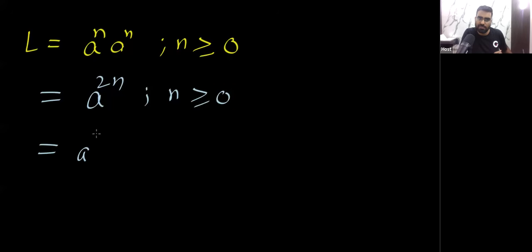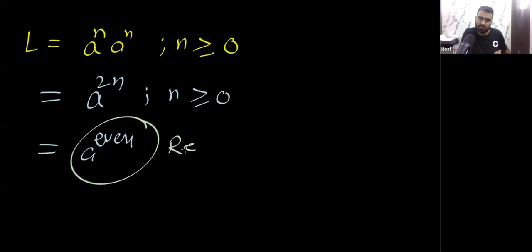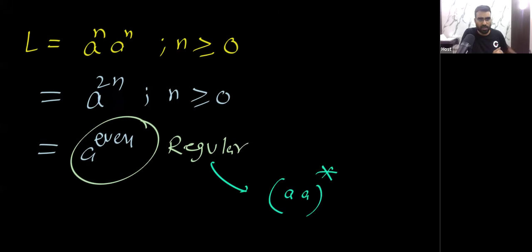Yes or no? Some students can think like this, that there is a power n, a power n, there is comparison, so this is non-regular. But actually you understand the language first. This I can rewrite as a power 2n, where n is greater than equal to 0. Now this is just simply a power e1, and this is a regular language. I can write the regular expression very easily: a whole star.